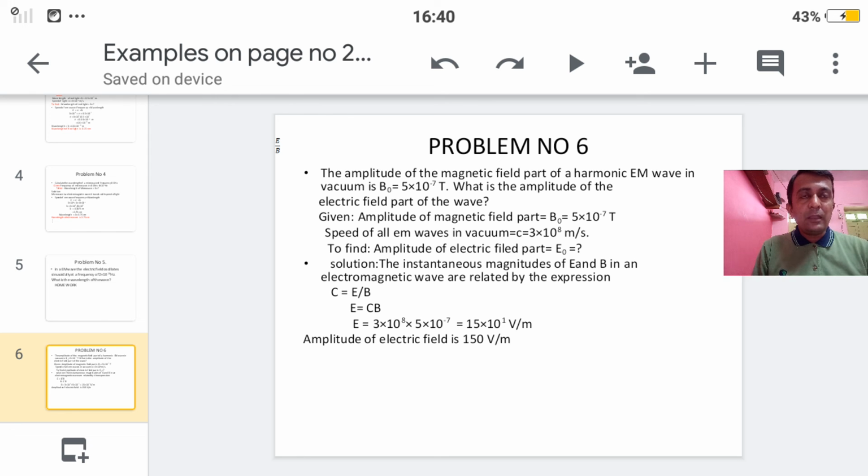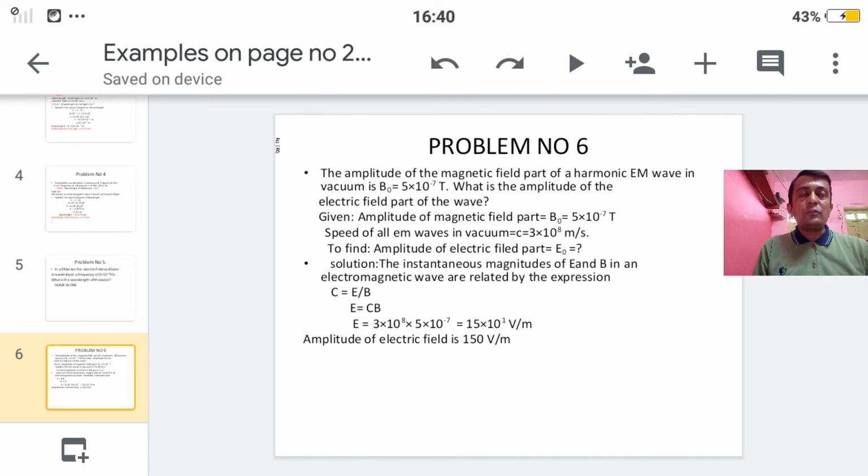So we are getting 3 into 10 raised to 8 into 5 into 10 raised to minus 7. तो देखो स्टूडेंट, 10 raised to 8 into 10 raised to minus 7 is nothing but 10 raised to 1, and 5 3s are 15. So 15 into 10 raised to 1 volts per meter. 10 raised to 1 is 10, so 15 into 10 is nothing but 150.